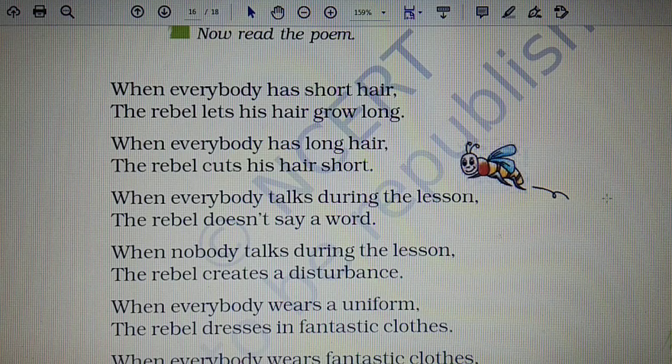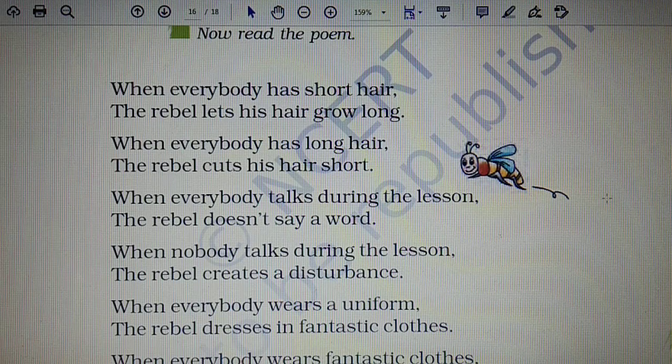However, he is not constant, and therefore when he sees people growing their hair long, he would end up cutting his short. So in this very first example, we can see the character of a rebel, that he disagrees with everyone. When some group of people are doing something, he contradicts, he just does what he likes.